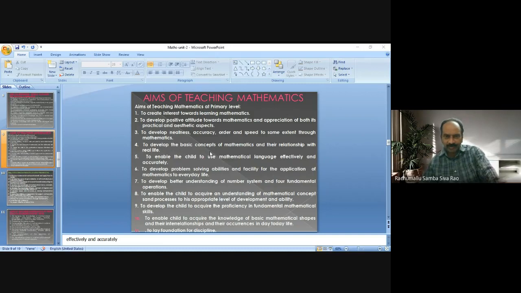Next, to develop the basic concepts of mathematics and their relationship with real life. After completion of learning mathematics up to primary level, that means 1st to 5th classes, the student has to develop the basic knowledge of basic concepts of mathematics.